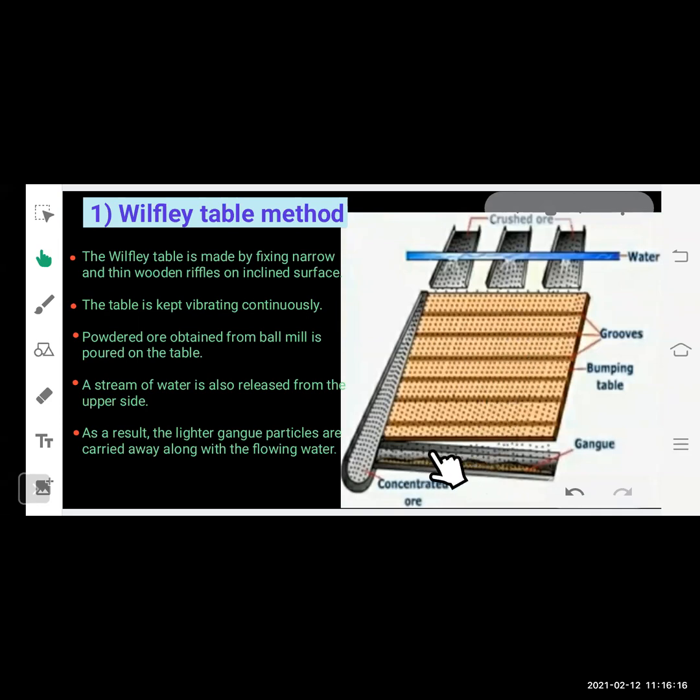You can see these are the gangue particles which are washed away with the water, and they are collected downwards. And the ore which settled in the grooves, because of the vibrating nature of the Wilfley table, gets collected here, and we can collect it from here.